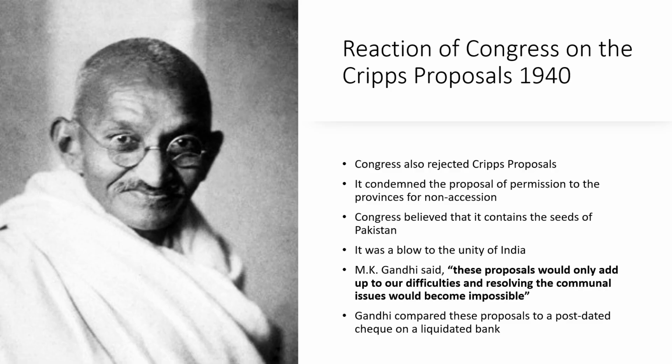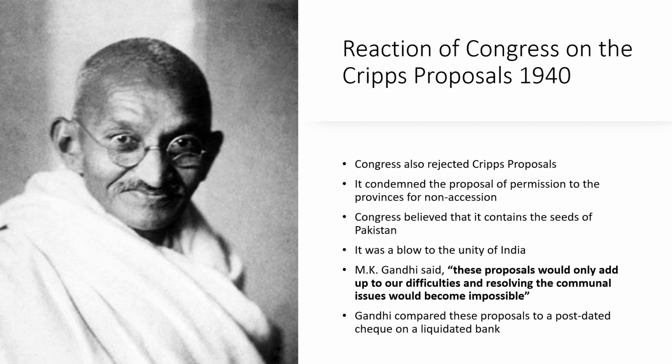Now let's study how the Indian National Congress reacted to the Cripps proposals of 1940. Well, just like the All India Muslim League, Congress also rejected the Cripps proposals. It condemned the permission to the provinces for non-accession, and this was the main problem.